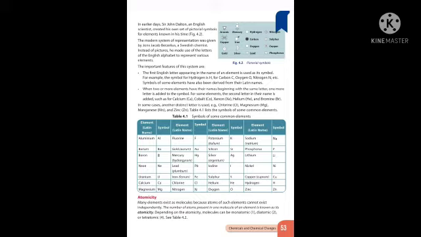Depending on the atomicity, molecules can be monatomic, diatomic, tetratomic. Mono means 1, di means 2, tetra means 4. So what is atomicity? The number of atoms present in one molecule of an element is known as its atomicity.